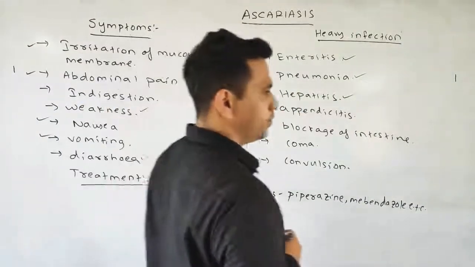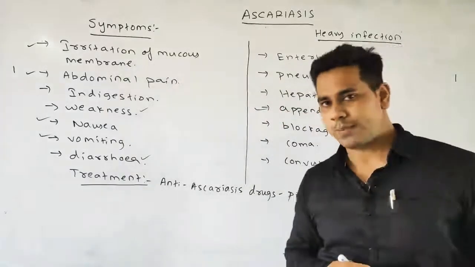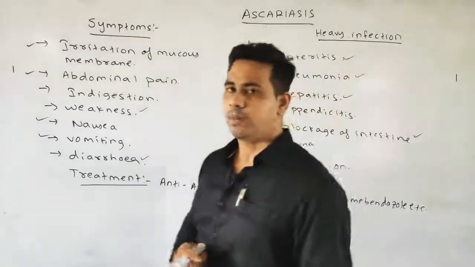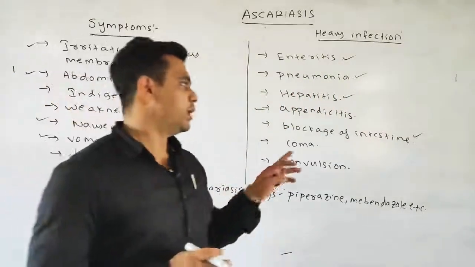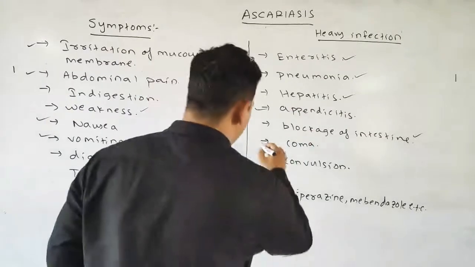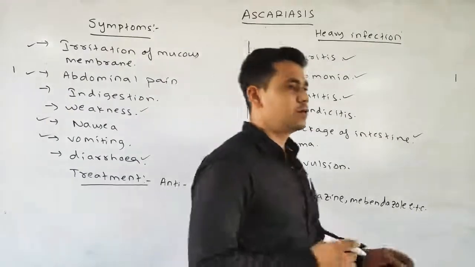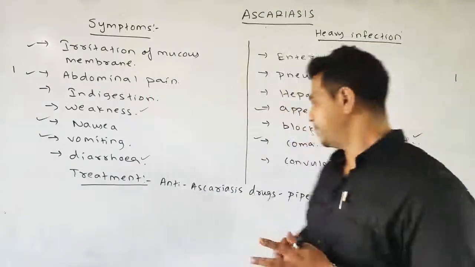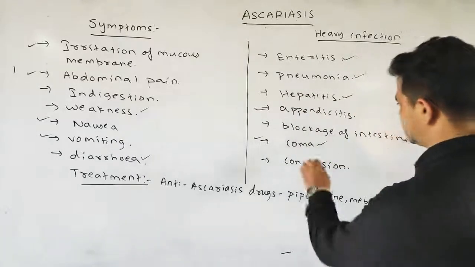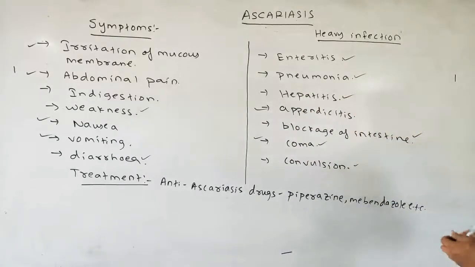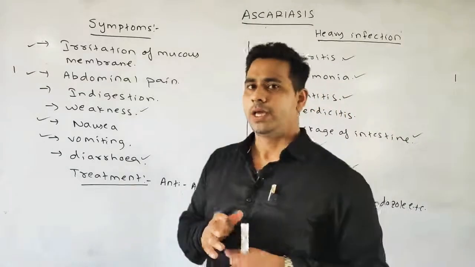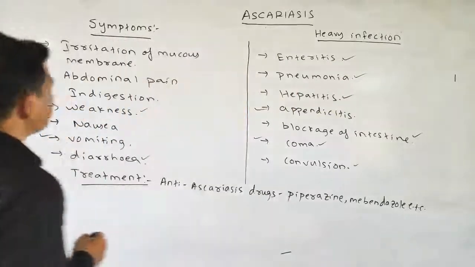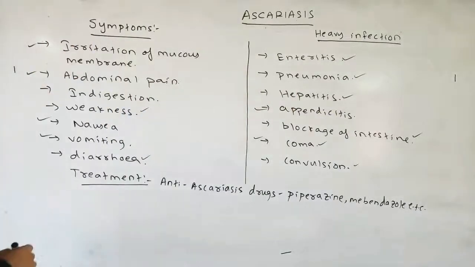Appendicitis, you know, it is an inflammation caused in the vermiform appendix. Next, the blockage of the intestine, as more parasites are accumulated, which will lead to the blockage of the intestine. Next, the coma, it is a nervous disorder in which the person is for a long time in an unconscious state, which is your coma. Last one is your convulsion, which is also a nervous disorder in which frequent contraction and relaxation of the muscles takes place. So these are your various symptoms and the heavy infections.